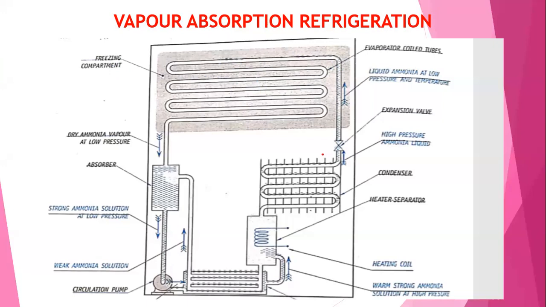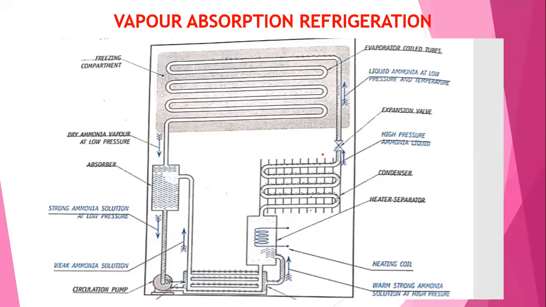Once again, I repeat, there are two types of refrigerator. One is the vapor compression refrigerator. The other one is the vapor absorption refrigerator. The difference between vapor compression and vapor absorption is the refrigerant used. In vapor compression, you use Freon 12. In vapor absorption, you use ammonia as the refrigerant. The principle of operation of both refrigerators is the same.